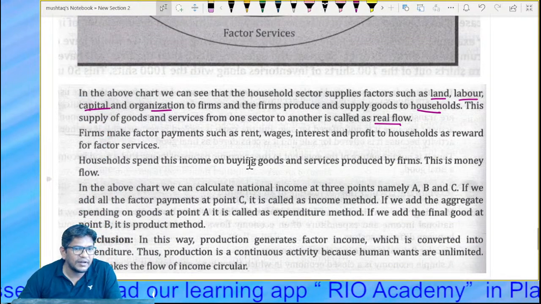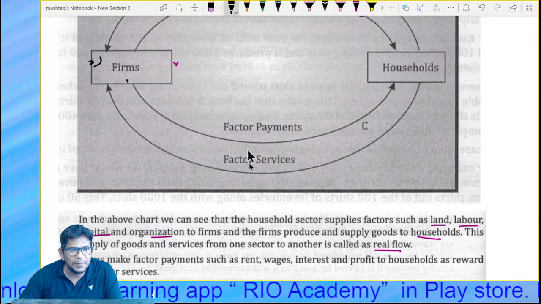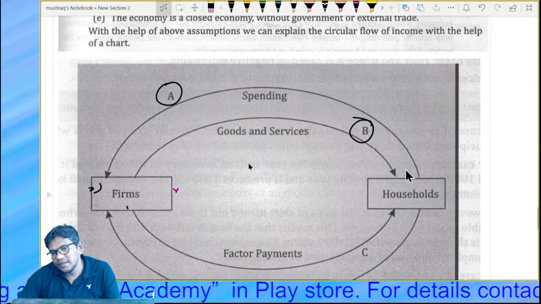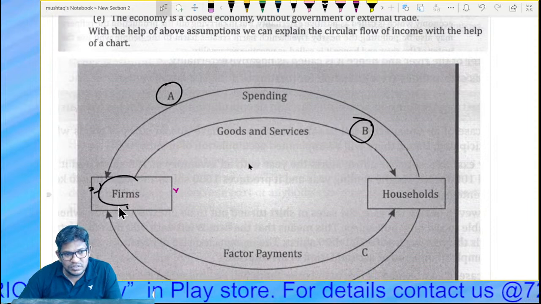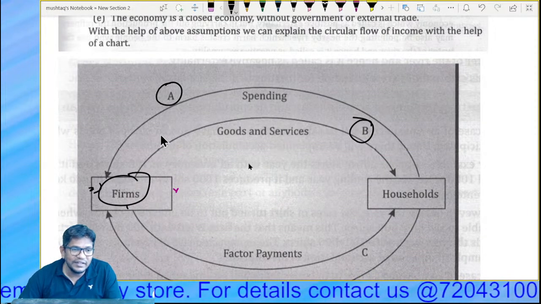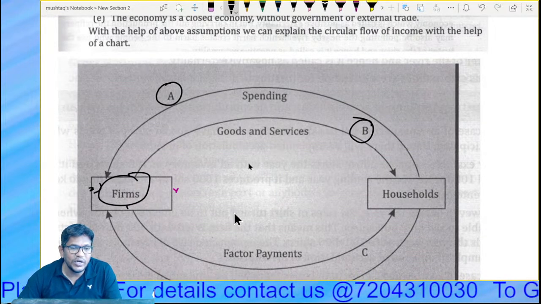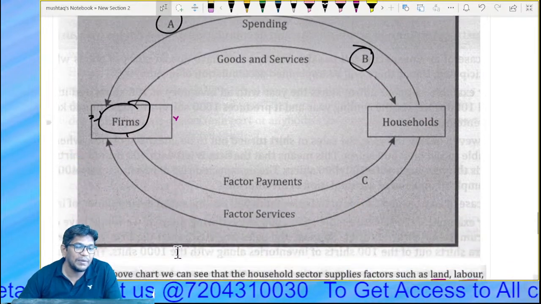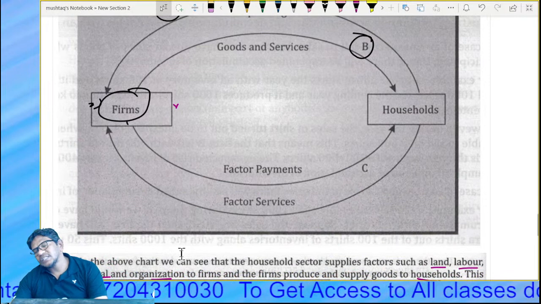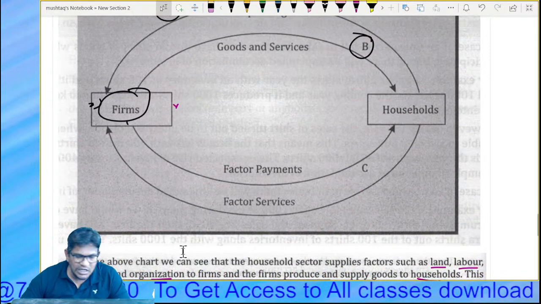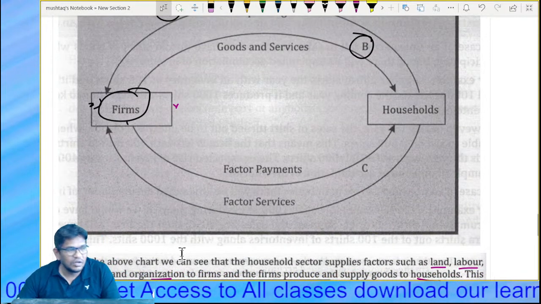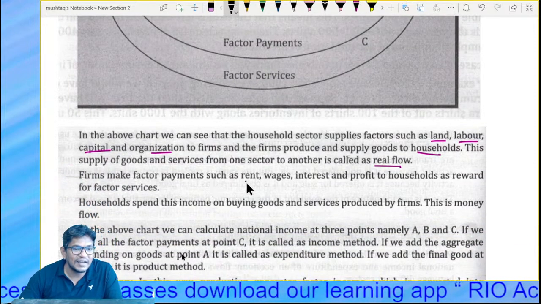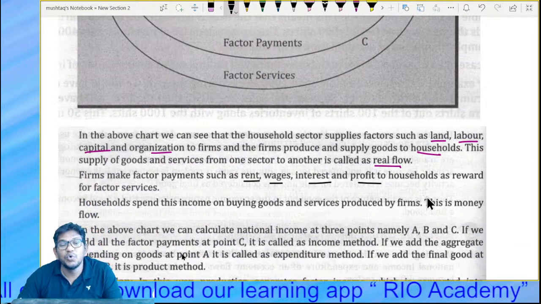Firms make factors of payment. You can say that firms make factors of payment because households are the owners of the factors of production, and for that they have produced some goods. Whenever they are utilizing the service of the household, they have to make a payment. What are the factors of payment? They may be rent, interest, profit or wages.